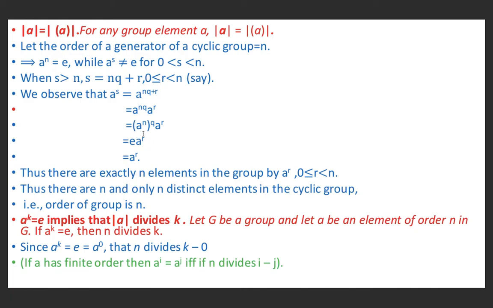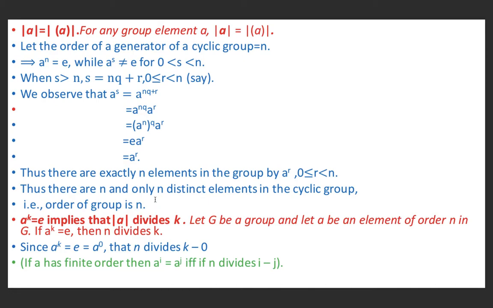A raised power n is e, because n is the order of the element, and therefore a raised power n is e here. Or e raised power q is nothing but e. So e into a raised power r, and this is a raised power r. Thus there are exactly n elements in the group, a raised power r, where r is between 0 and n. And thus there are n and only n distinct elements in the cyclic group. That is, the order of the group is n.